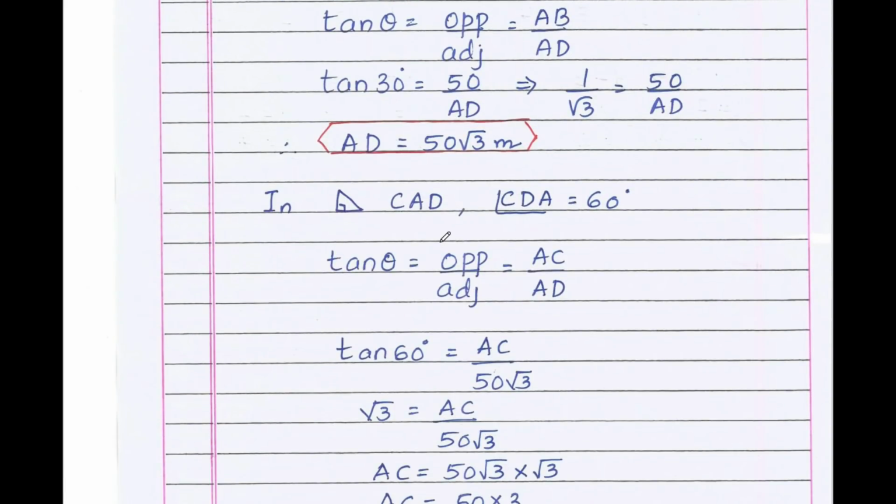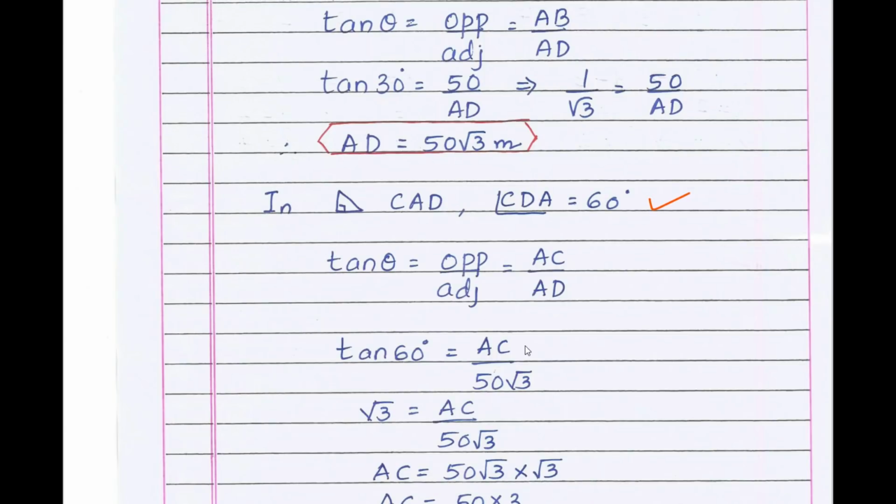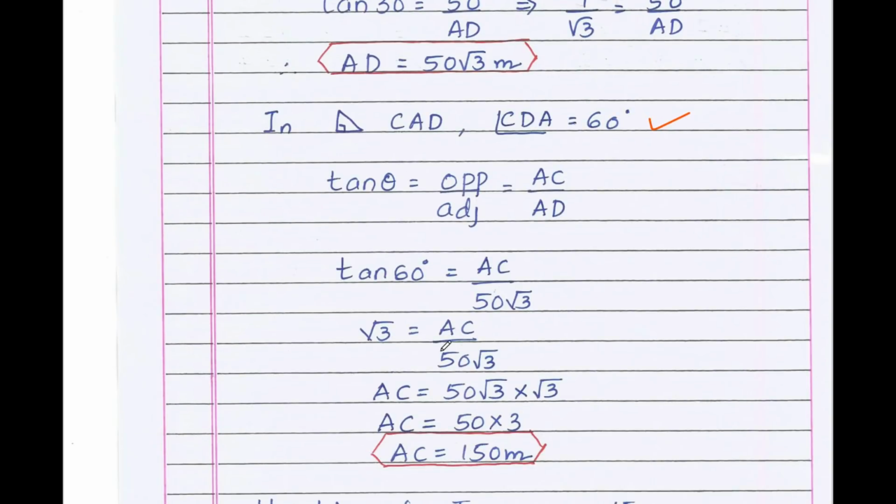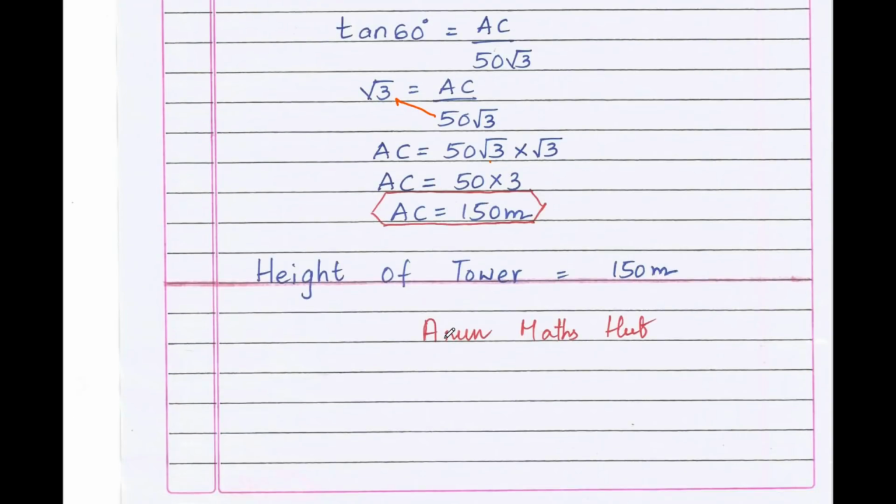In triangle CAD, angle CDA equals 60 degree. Tan theta equals opposite by adjacent, AC by AD. Again by using the concept of alternate angle, angle CDA equals 60 degree. Tan 60 degree equals AC by 50 root 3. Tan 60 is root 3, so root 3 equals AC by 50 root 3. AC equals 50 root 3 into root 3. Root 3 into root 3 is 3. 50 into 3 is 150 meters. Therefore, the height of the tower is 150 meters.